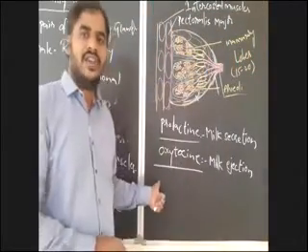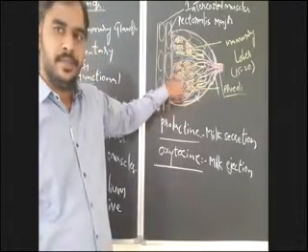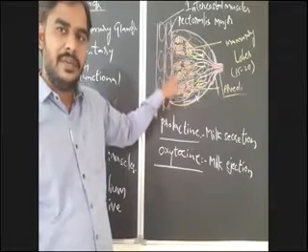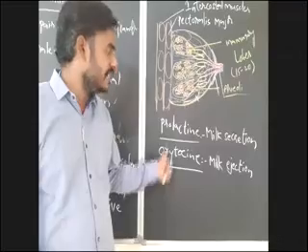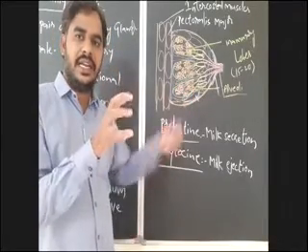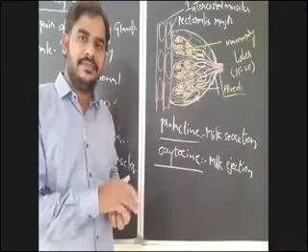Here, what is the role of oxytocin in ejection of milk? Around the mammary lobes there is interlobular connective tissue. Oxytocin causes contraction of this connective tissue.